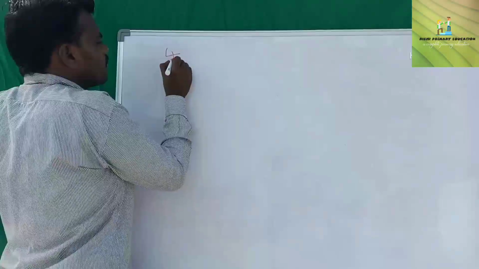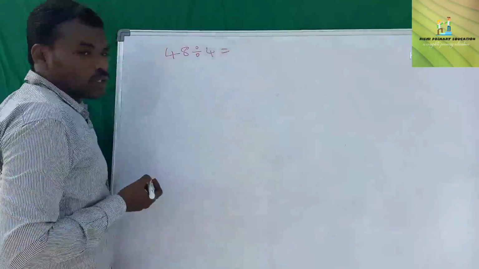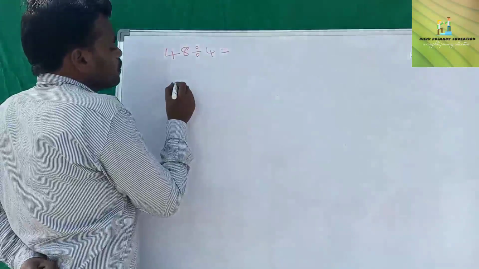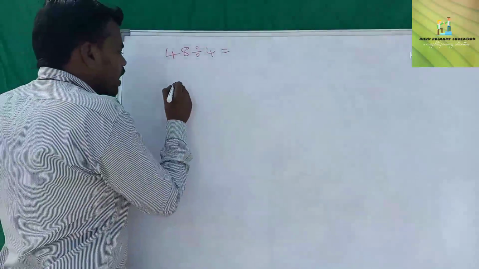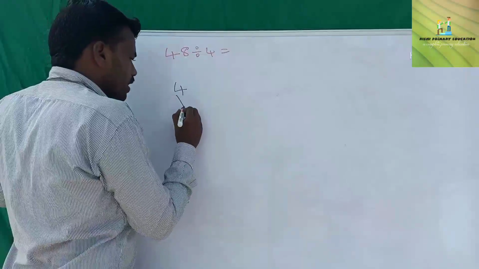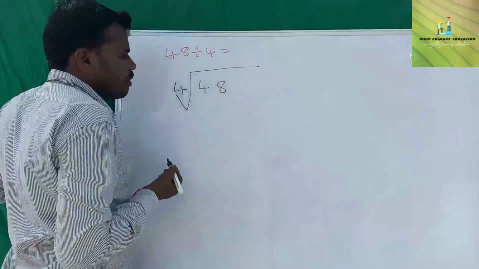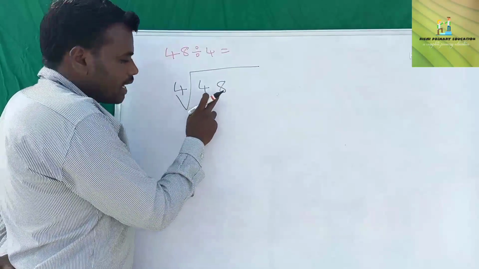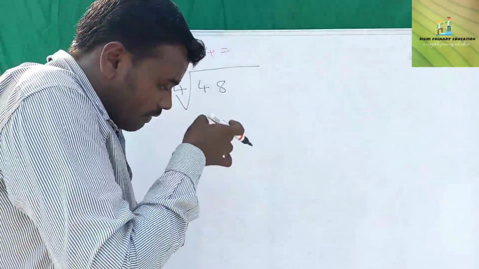Okay, problem: 48 divided by 4 is equal to, let us do this problem and see what we get when 48 is divided by 4. So here 4 is the divisor, 48 is the dividend. 4 is a divisor and here 48 is a dividend. Let's check.